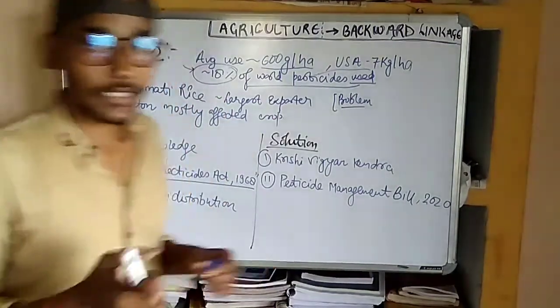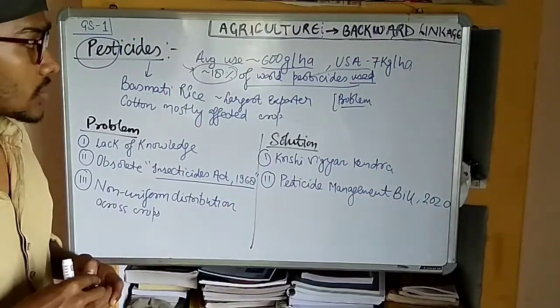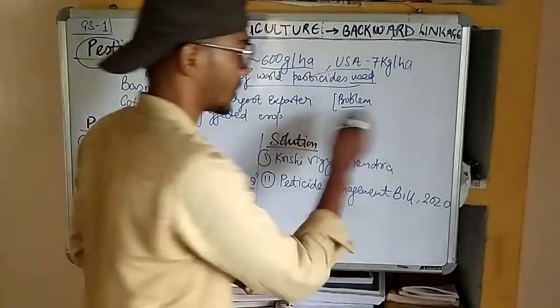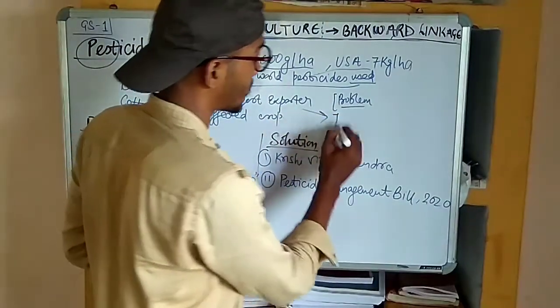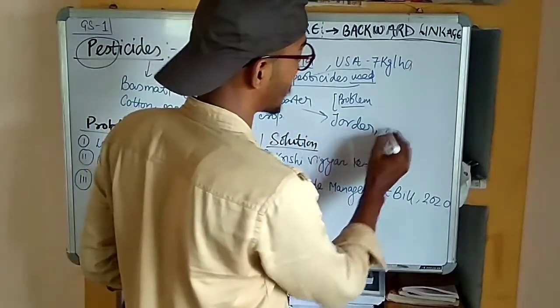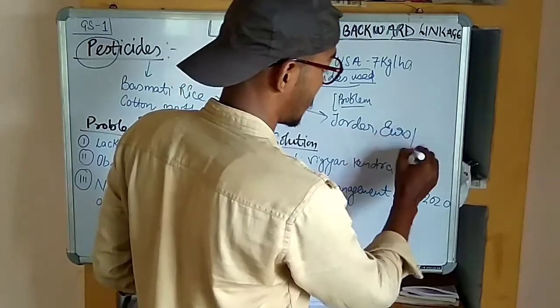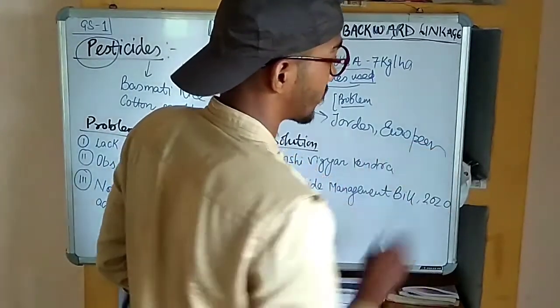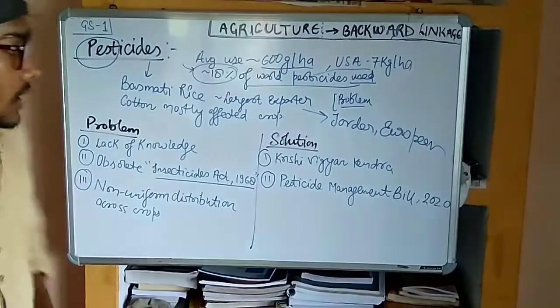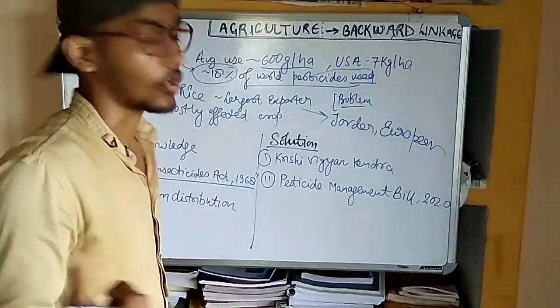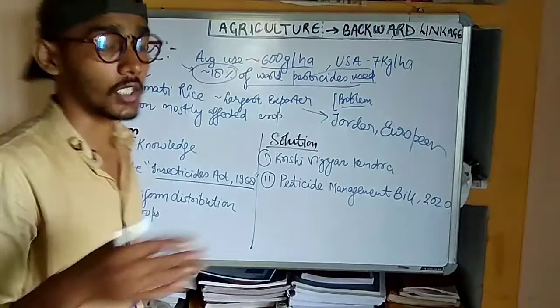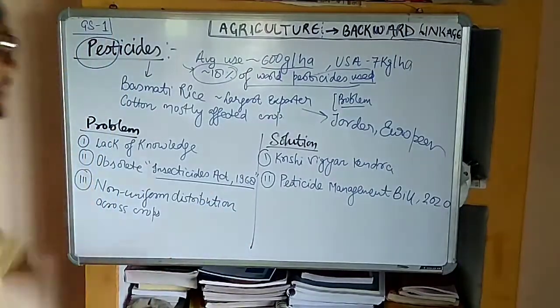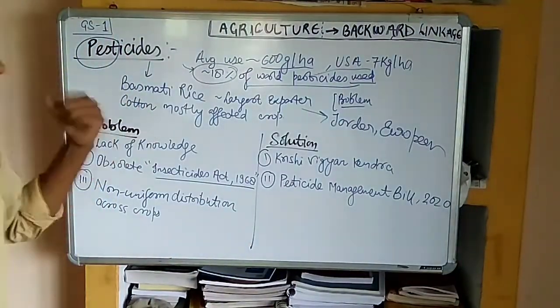But in the recent past, around 2017 or 18, the largest exporter India exports to Jordan and the European Union. But the European Union said in 2018 or 19 that India uses a huge amount of pesticide, and because of that, we will not allow the import of basmati rice from India. So this impacted the Indian sector.